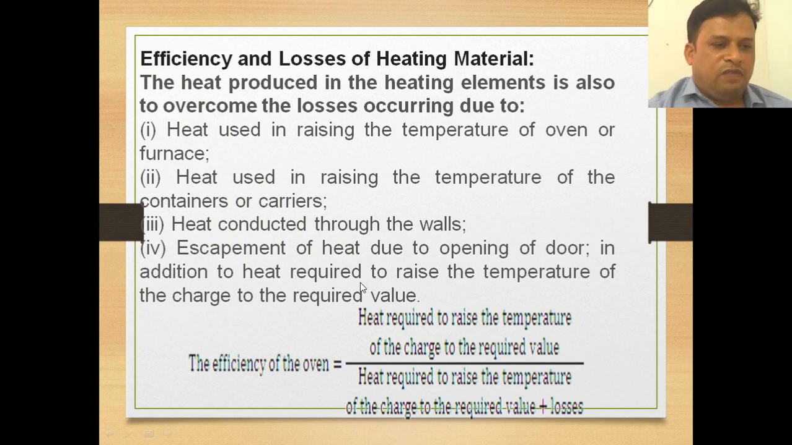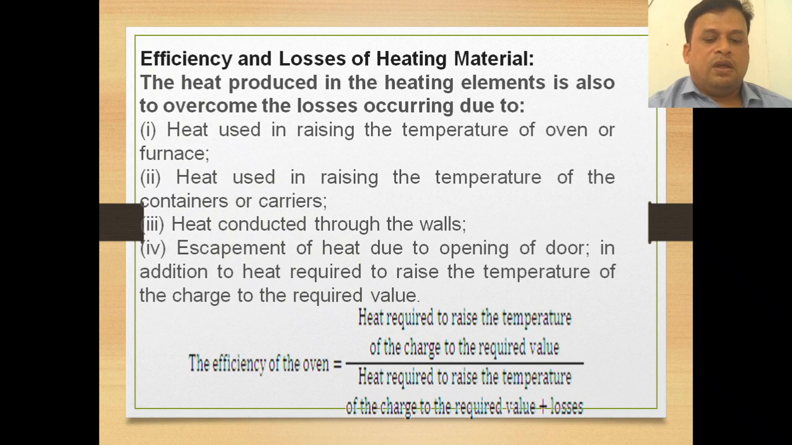Now we will write the formula for the efficiency of the oven. The efficiency of oven is determined by heat required to raise the temperature of the charge to the required value divided by heat required to raise the temperature of the charge to the required value plus losses. So it is the same as output by input only, the efficiency of oven, where the output is heat required to raise the temperature of the charge to required value, divided by heat required to raise the temperature of the charge to the required value plus losses. This is the formula used for calculating the efficiency of the oven.